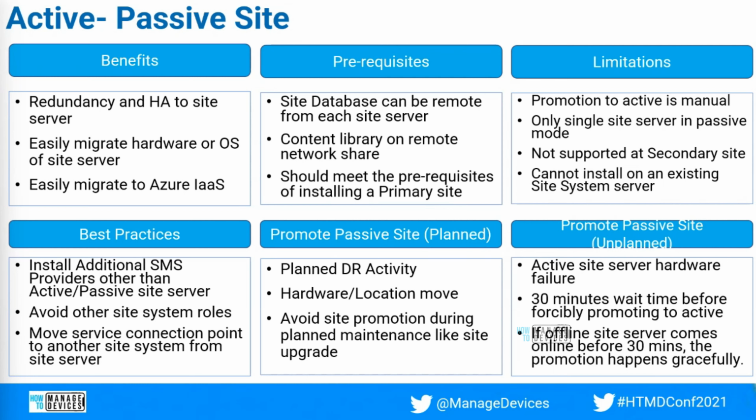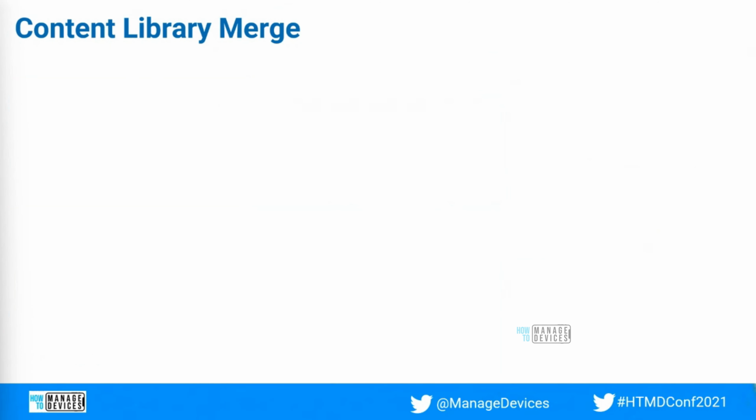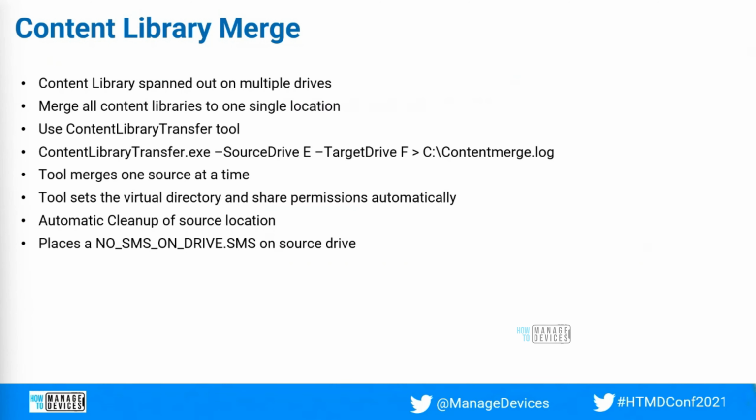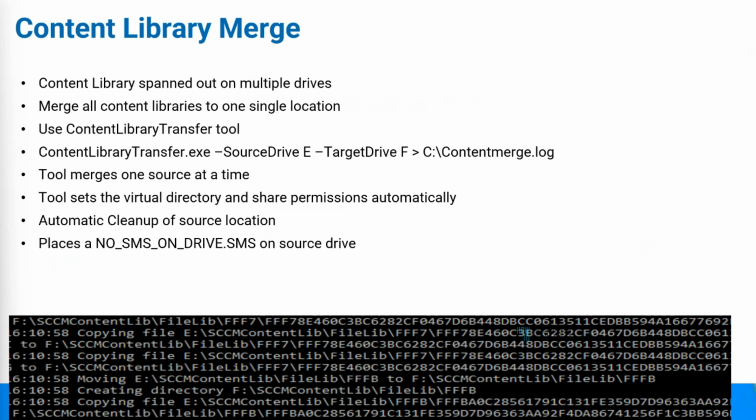So that's it with the active passive site. I have included all the possible topics I can cover. Now let's move on to some of the prerequisites, that is content library merge.